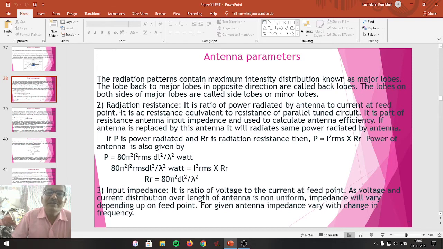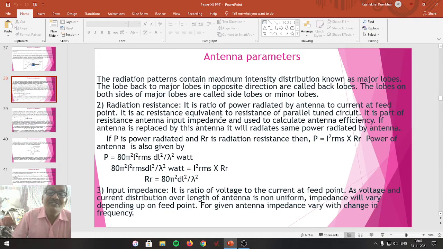Power upon current is the resistance, or voltage upon current is called the resistance. But here we can call it the ratio of power radiated by the antenna to the current at the feed point.